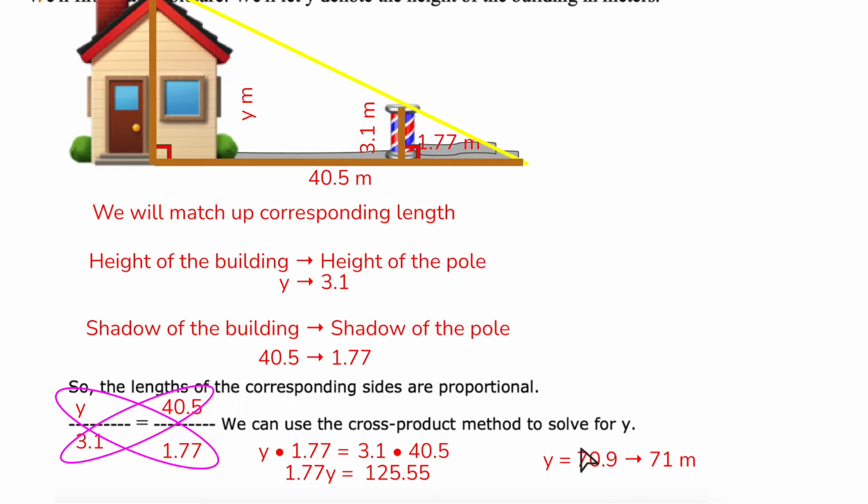Now we need to deal with rounding, because if you were to type this into Alex, it would say you were wrong, because part of the instructions were to round. So we need to make sure that we round it up. 9 is 5 or bigger, so that's going to round the 0 up to 1 instead of back down to just 0. So basically we're saying, what is it in between? Is it closer to 70 or 71? Well, 9 is definitely closer to the next number, so we go up to 71.